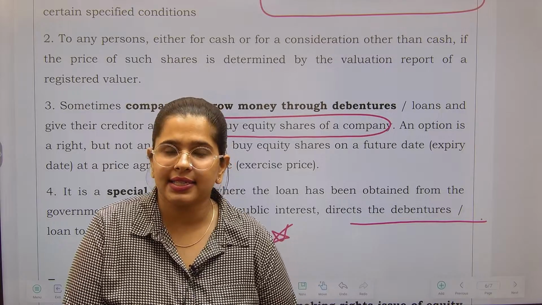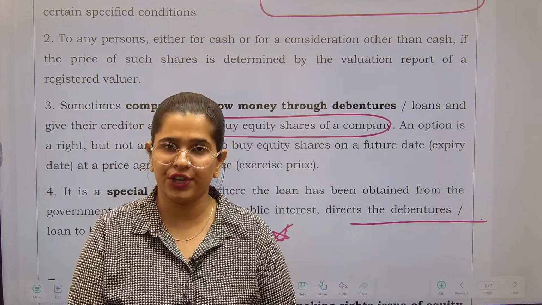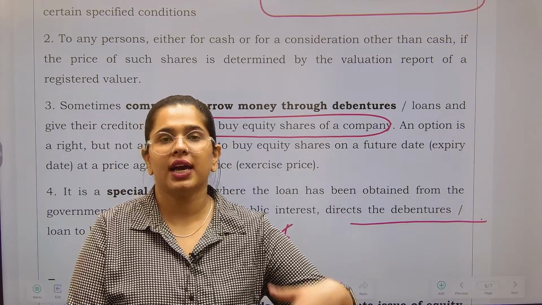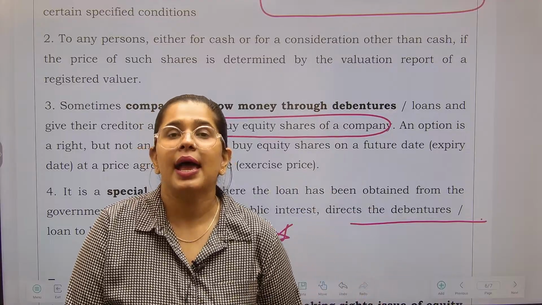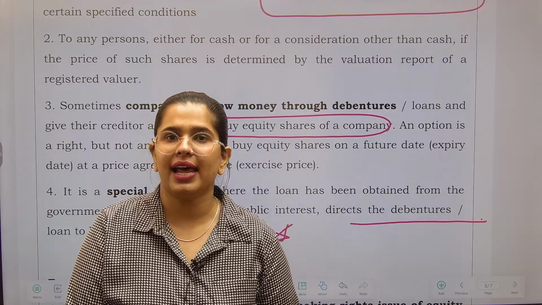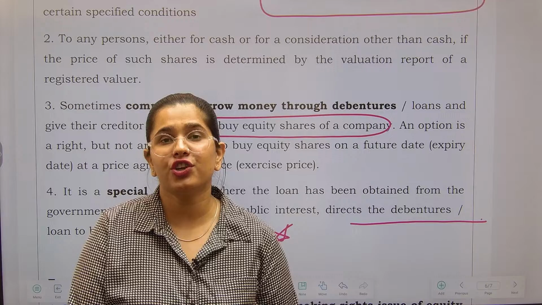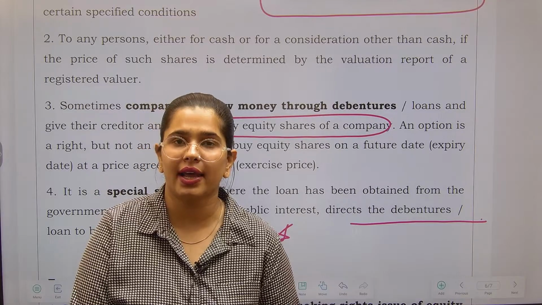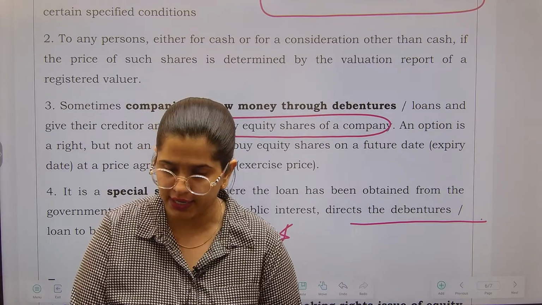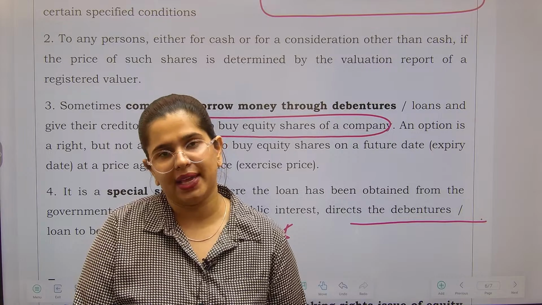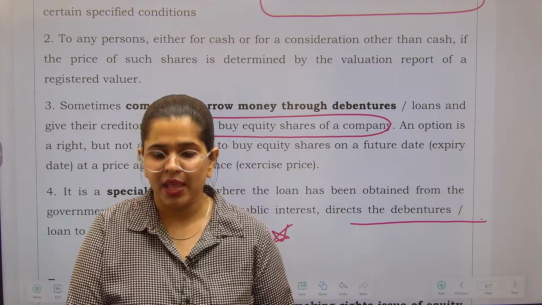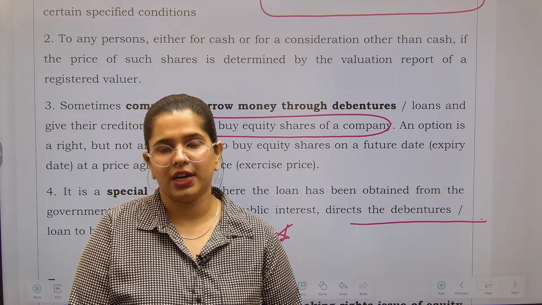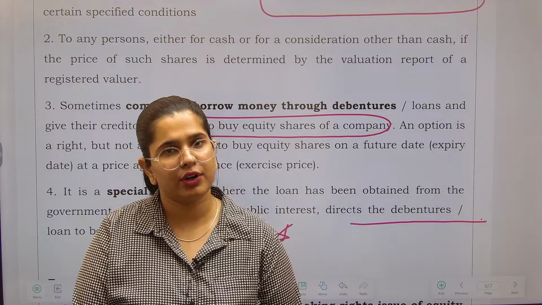So in all such cases, you are doing the further issue of shares. You are giving the option to another party to take up your shares, but such shares will not be called right shares because a right share is something that we give to our existing shareholders only. And this was the topic of right issue of shares. All the important points have been covered over here.